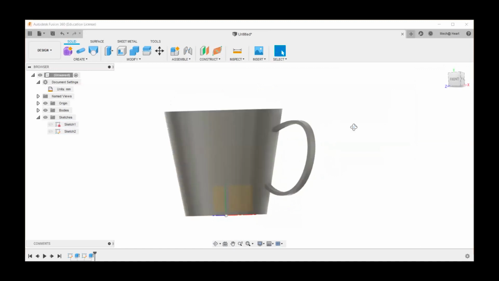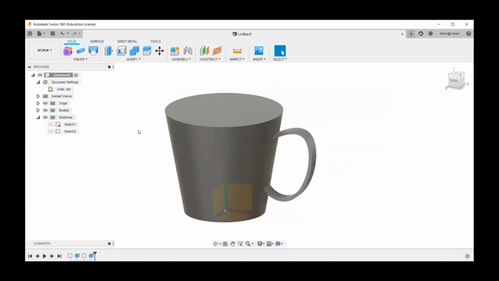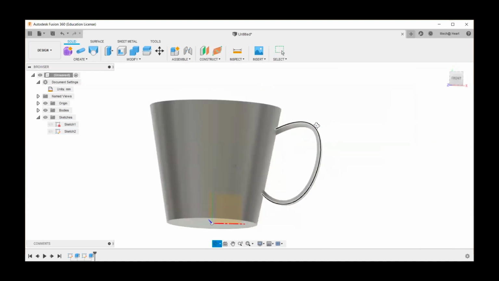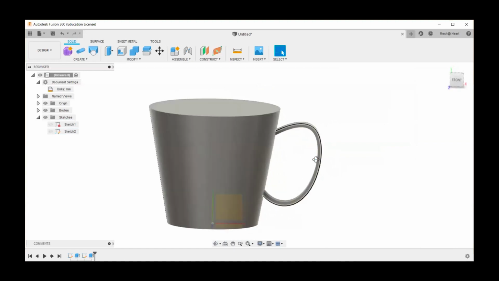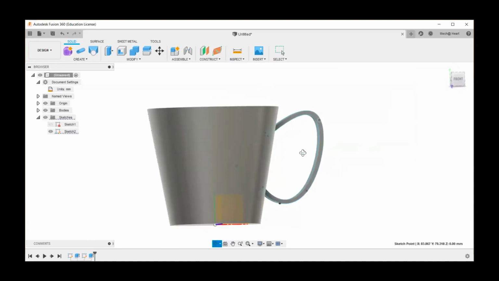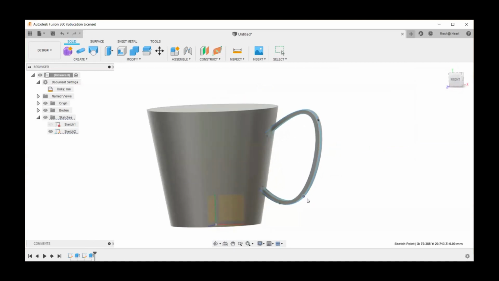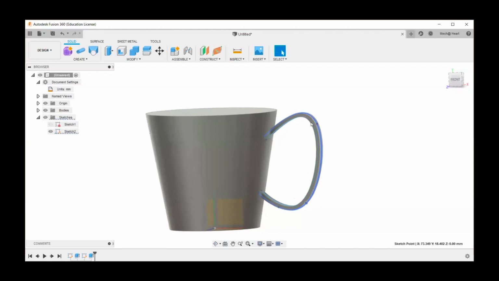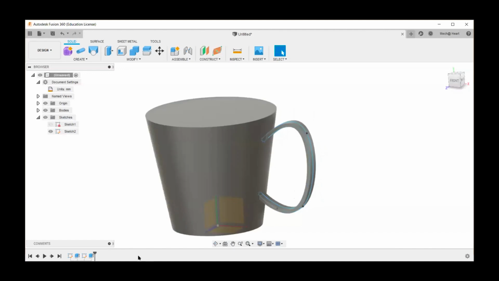Now I'm going to show some magic to you. For making some changes to this handle, you might be thinking that we need to go back to our sketch, but if it is not dimensioned, I can do it from here also. I'm just switching on the visibility and I can alter this. You can see how nicely I can do it from here also, right? So let me keep this handle here, and then I would like to come out of this option.